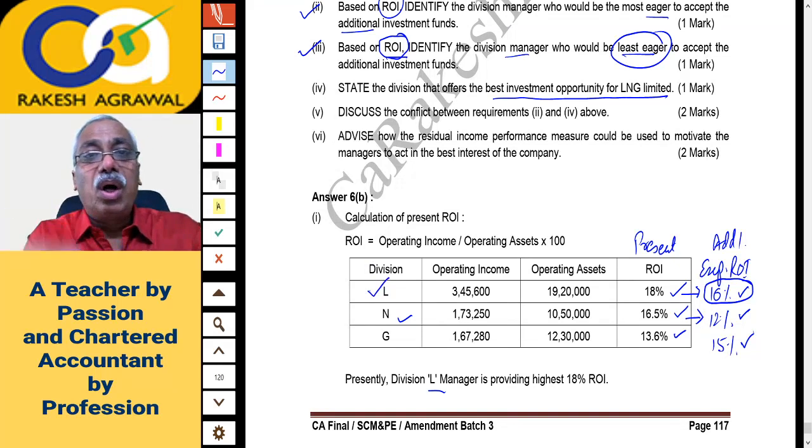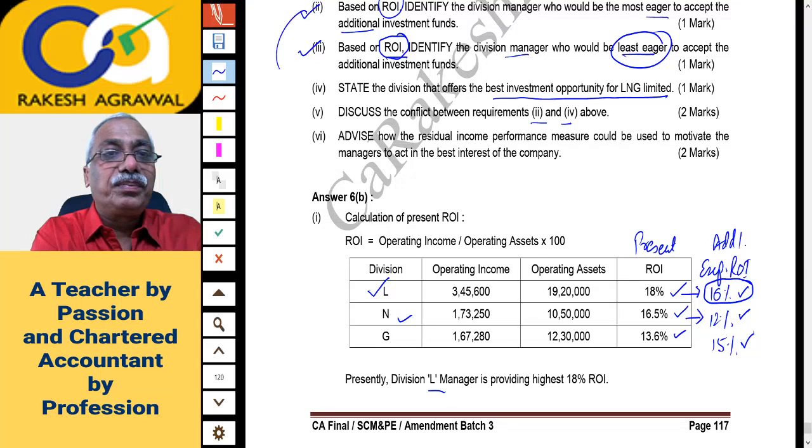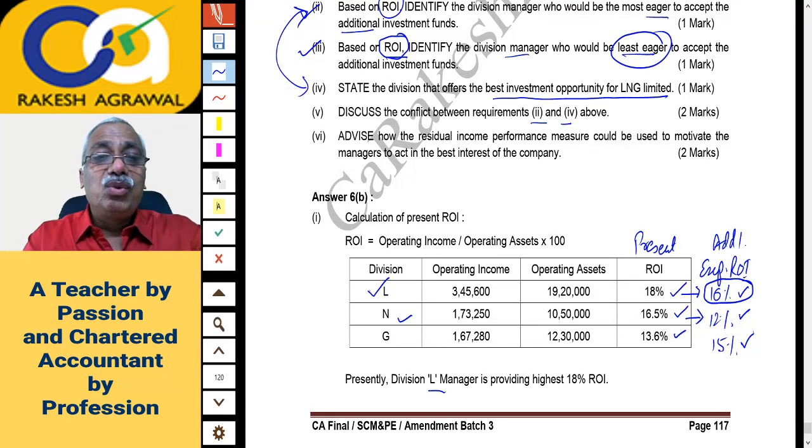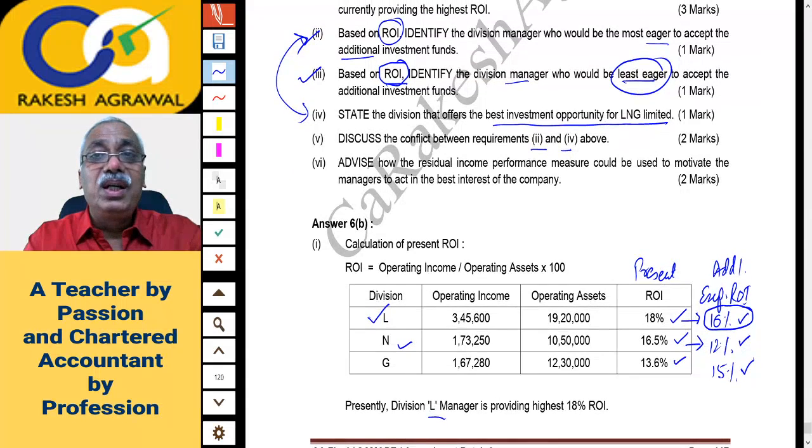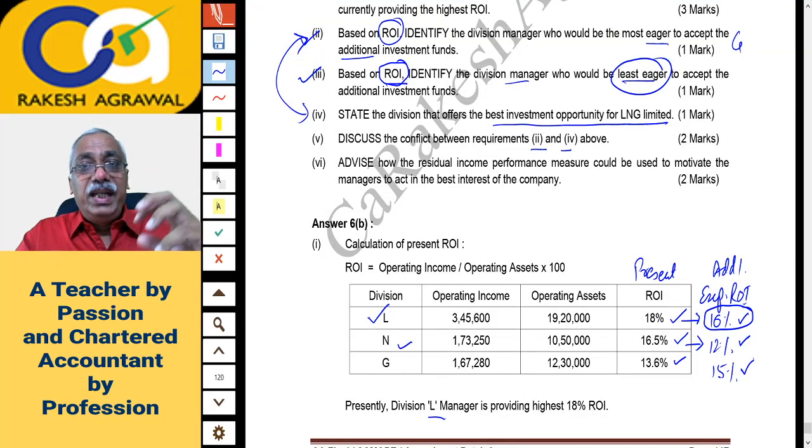Now discuss the conflict between the requirements of question 2 and 4, right? These two. Now there is a conflict. See, as far as the company is concerned, who offers the best opportunity? L. But question 2 says who is most eager to invest, and most eager to invest would be division manager G. So there is a conflict of answers, and the reason for the conflict is individual performance versus overall performance of the company.